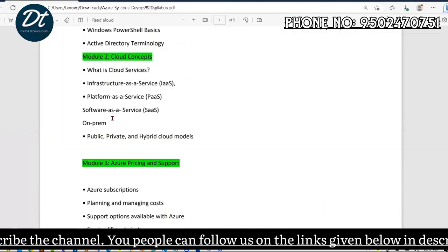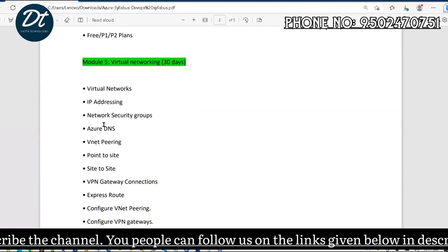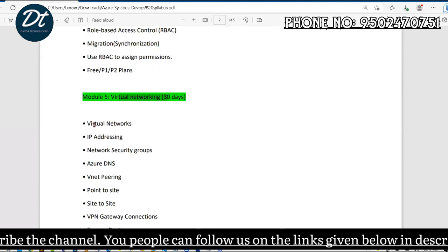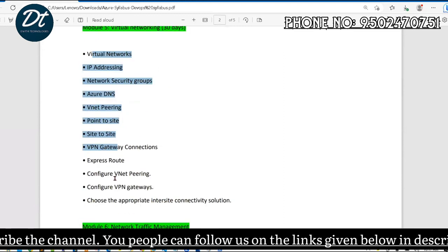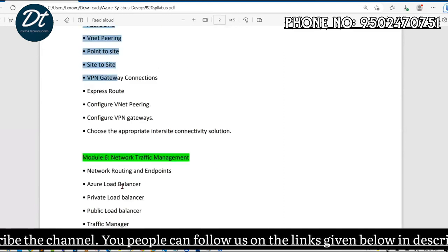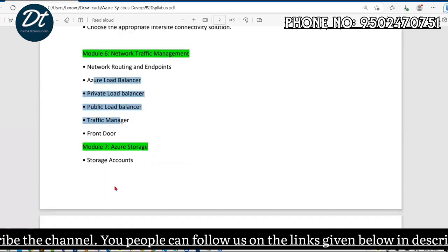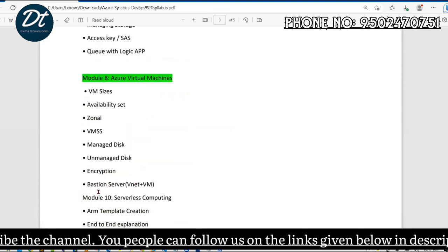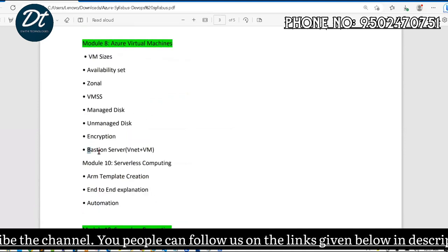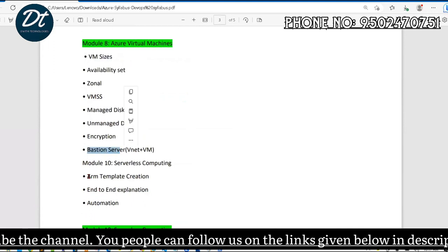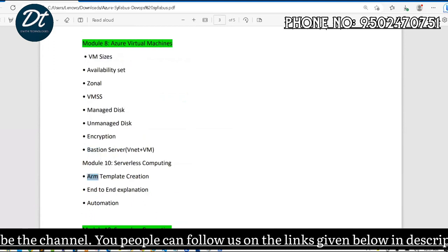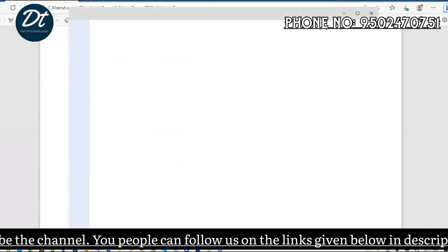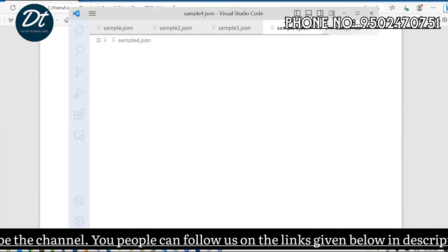Then after we will enter, this is the same thing, sir, whatever I say, the basic information. For the very first one, we will start with the virtual network. This is the one I said 30 days. The components are added: Traffic Manager, load balancer, Front Door, storage account, VM service, second service, encryption, Bastion, jump server, generally we will call. ARM templates, how to create the ARM templates. For example, you are completely new. Generally, no one will refer to the GUI. Very few situations only.